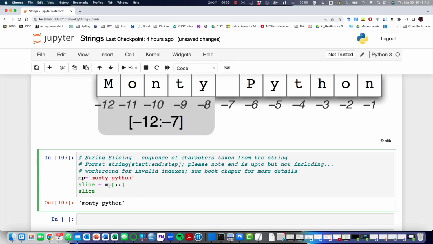And also we could have created a step, right? By stepping I mean a step of 2 or a step of 3. So how does it work? It will start from the first character, skip 1, 2, and print the third one. So M, the next one is going to be T, then 1, 2, 3, it's going to be P, skipping the rest until we reach the H, and then it will finish. I could have said start from 1 to 10, print every 3rd. So there are different ways of cutting this up.